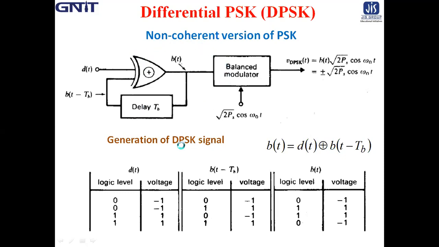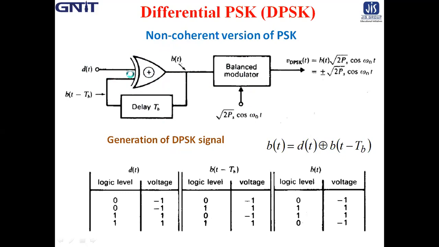And this is the block diagram for the generation of the DPSK signal. Here we basically use an XOR gate. It's very important; we all know the logic diagram of the XOR gate. It is a 2-input XOR gate.